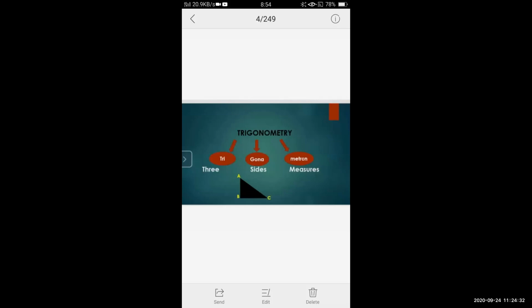Now, who introduced this particular concept of trigonometry? Let us see that. You can see on the screen a picture. That picture is of a great mathematician, and the name of the mathematician is Hipparchus.